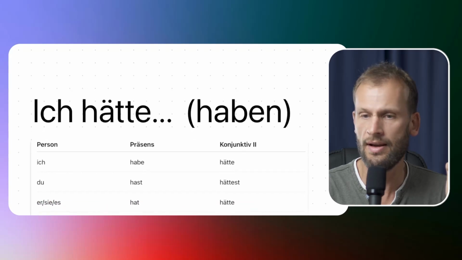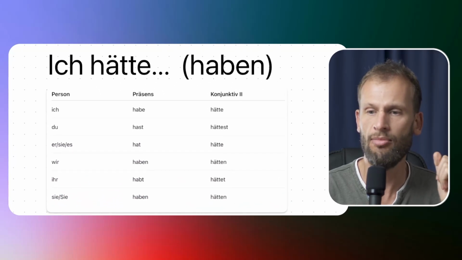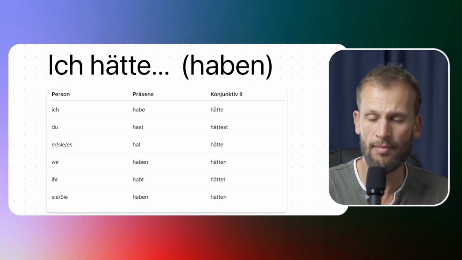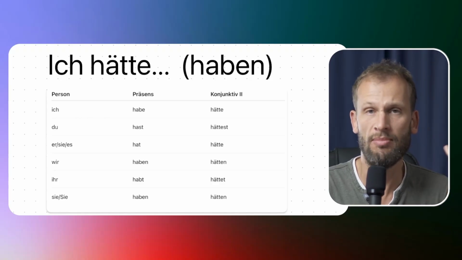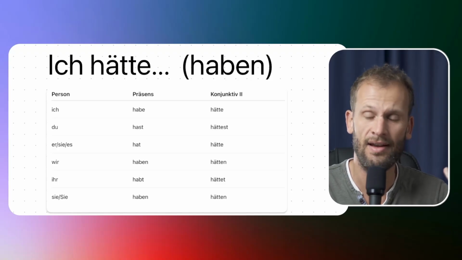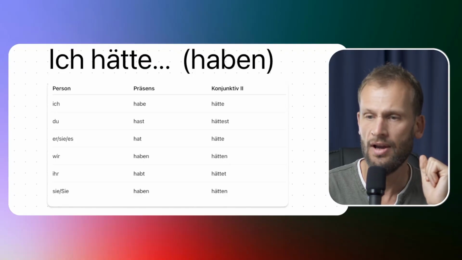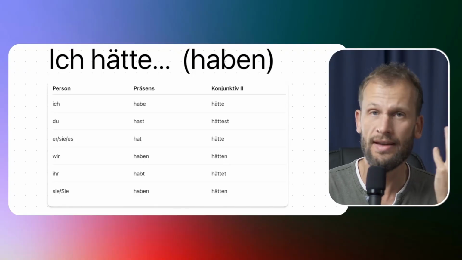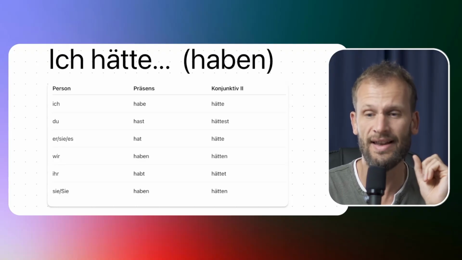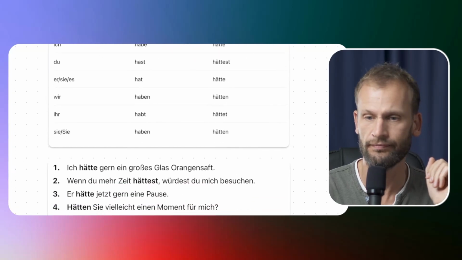to the next verb, and that's haben. And the Konjunktiv 2 form of haben is ich hätte. So that comes from the verb haben. So it means I would have, or also I had, like if I had $1 million. So again, I will just read the right-hand side of the table, the Konjunktiv 2 side. Ich hätte, du hättest, er, sie, es hätte, wir hätten, ihr hättet, sie hätten. I'm sure you're familiar with the normal present tense indicative forms.